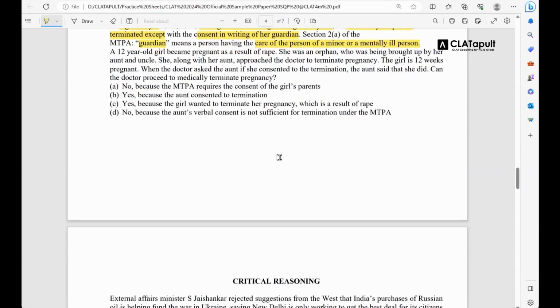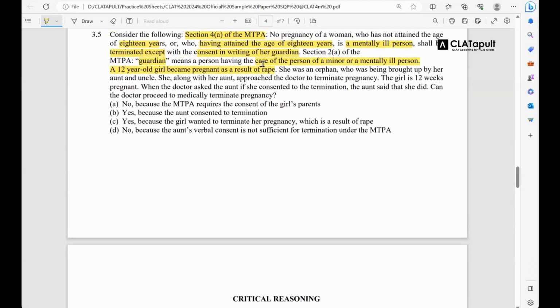A 12-year-old girl became pregnant as a result of rape. ठीक है, उसका रेप हो गया. ये पढ़ते ही आपको समझ में आ जाना चाहिए कि उसको मेंटल एगनी कॉज होगी. It will cause mental agony to that particular child. She was an orphan who was being brought up by her aunt and uncle. अब देखो एक्ट क्या कहता है कि गार्जियन की कंसेंट चाहिए. It is not stating biological parents, it has stated guardian.